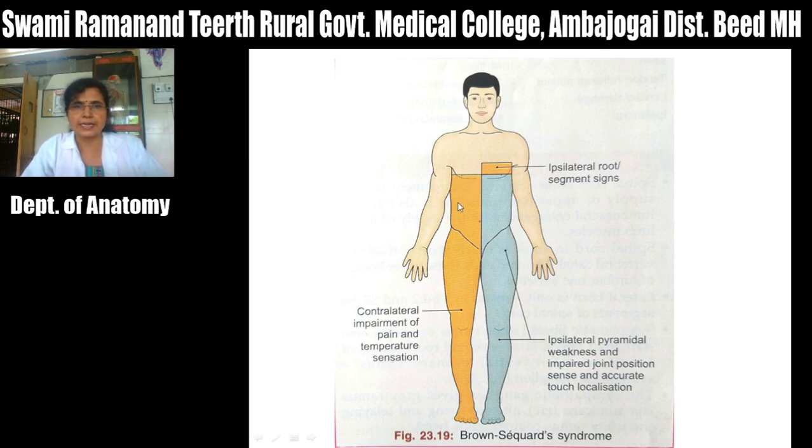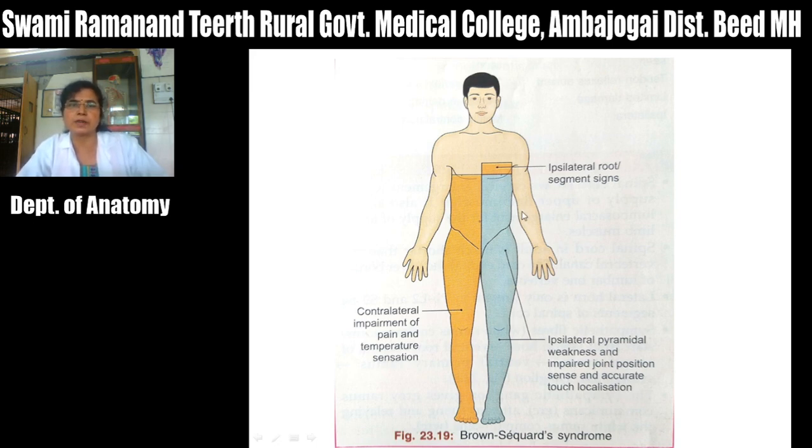On the contralateral side, in faint yellow color, there is impairment of pain and temperature sensation, and in blue there is paralysis of muscles of the same side due to the lesion of the pyramidal fibers, that is the corticospinal fibers, and also impairment of joint position sensation and accurate touch sensation on the same side.